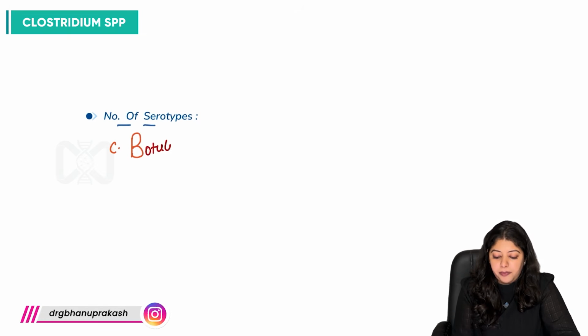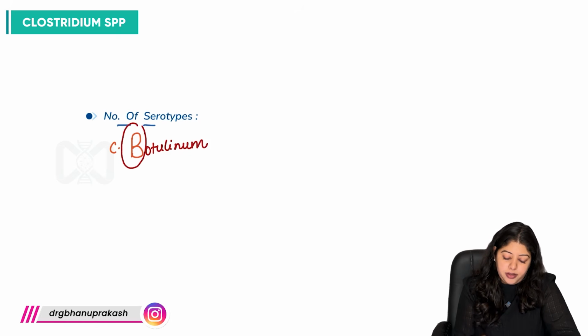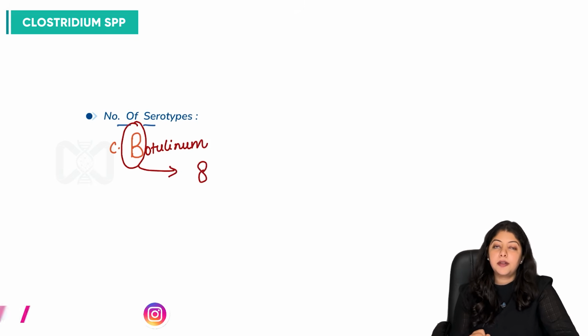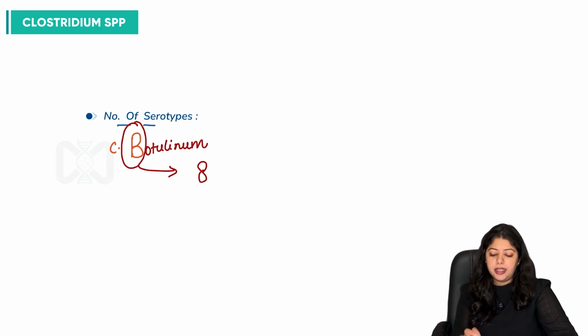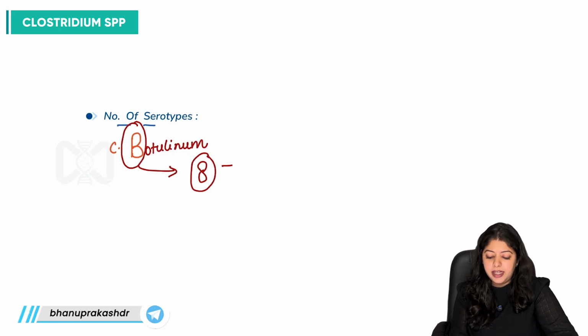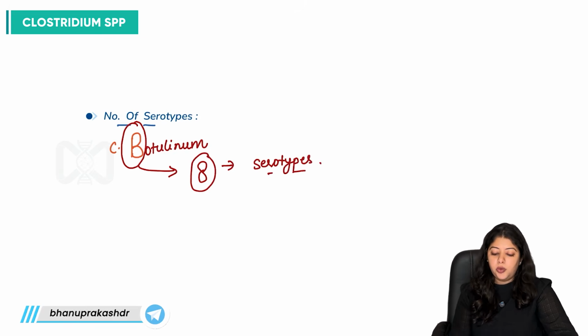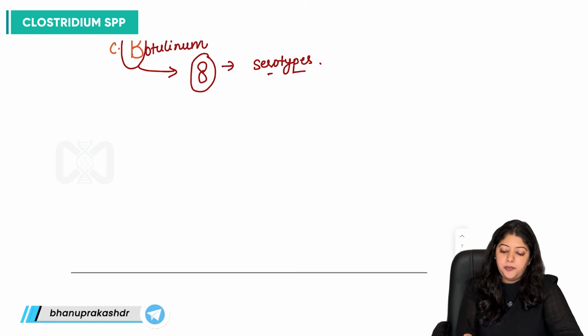Does it look like 8? Right? B, it somehow looks like an 8, so we have 8 serotypes. So what are these 8 serotypes?